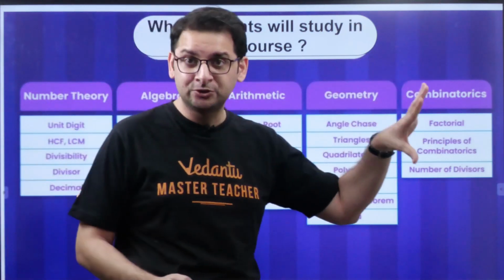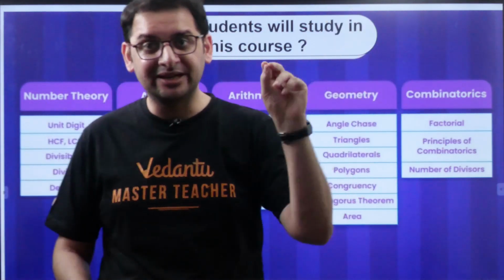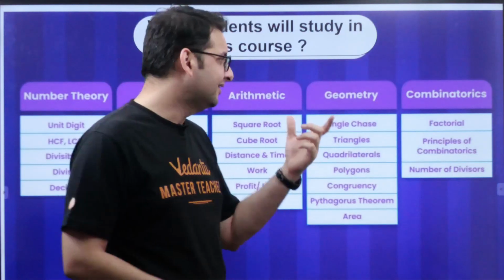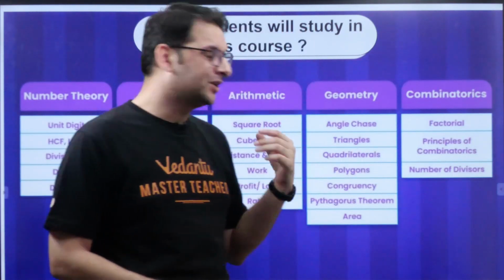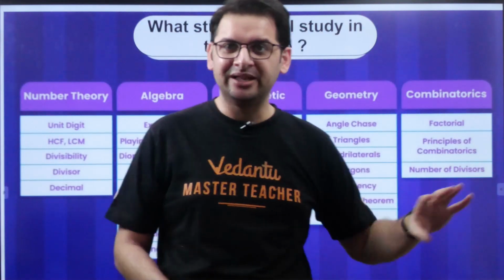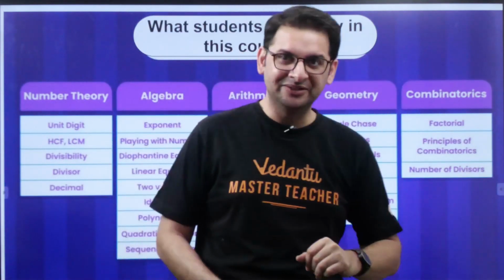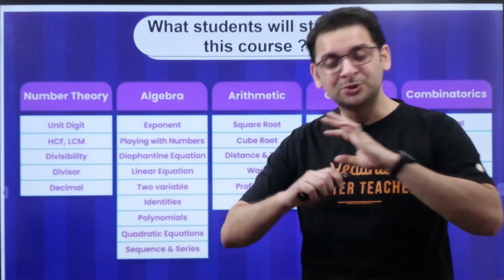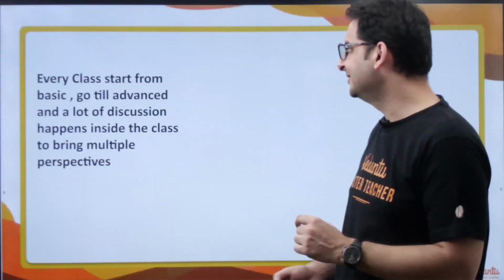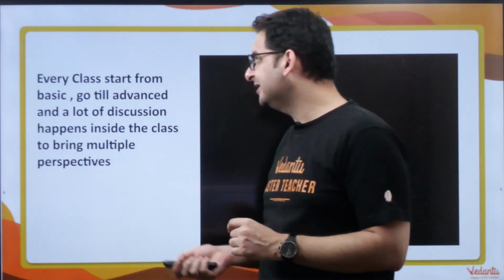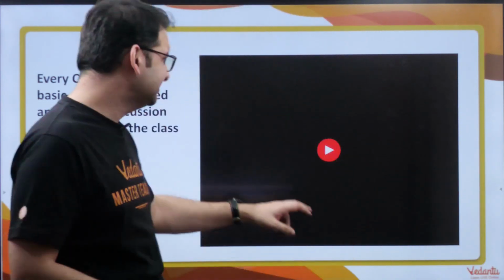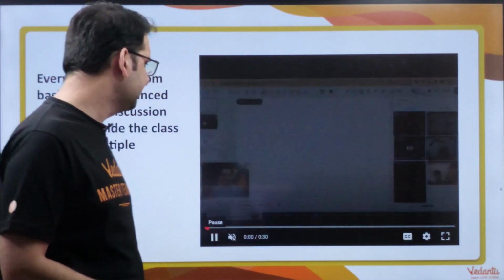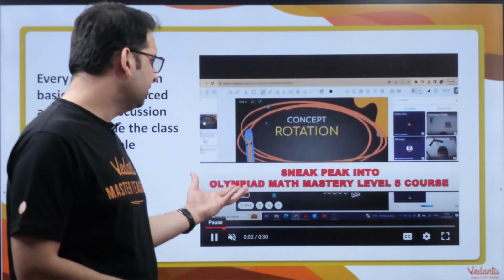And combinatorics also. Formally combinatorics comes in class 11th for the first time, permutation and combinations. But we'll be introducing factorial, principles of combinatorics, nCr, divisors and how to play with divisors. So these are the topics that we're going to cover, and the child is totally going to enjoy these awesome topics. Every class is going to start from basics till the advanced level. This is just a snapshot of one of the classes, one of the topics that I've been doing. So this is how it goes.